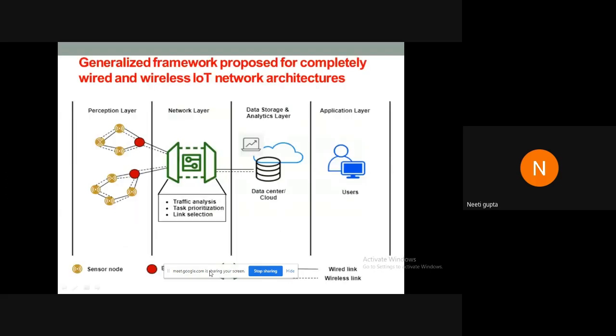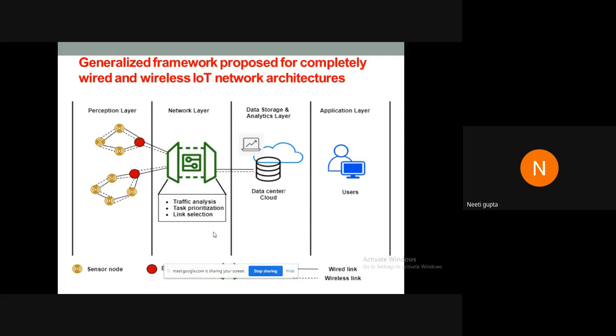Finally, we presented a generalized framework for completely wired and wireless IoT network architectures. The research work is basically done on 2 layers: the perception layer and the network layer. For the perception layer, we have proposed some hybrid designs, which I'll discuss later in this presentation. And for the network layer, we discussed a design of an intelligent gateway.